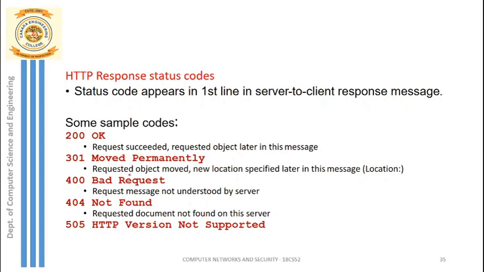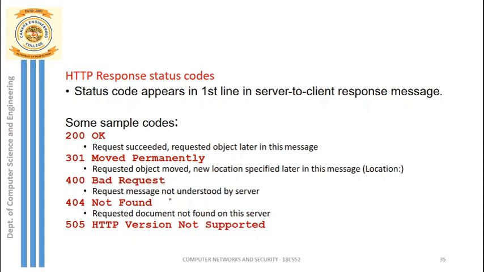That means the requested object moved and the new location is specified later in this message. So if you have moved any object from one page to another page, then we will get this type of status code. And the new location will be specified in the response message.